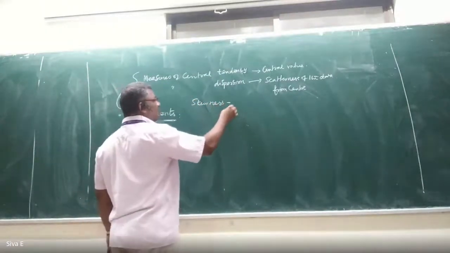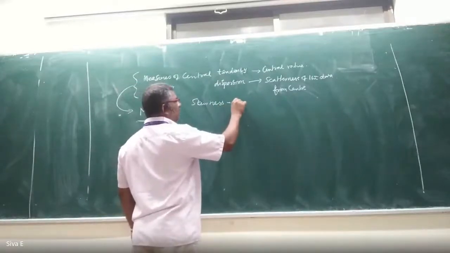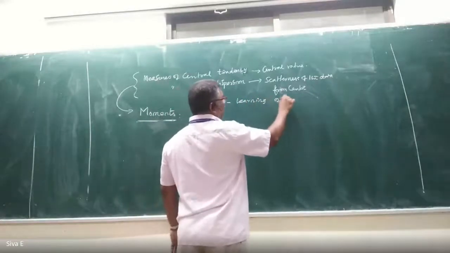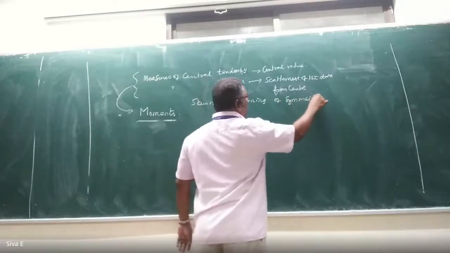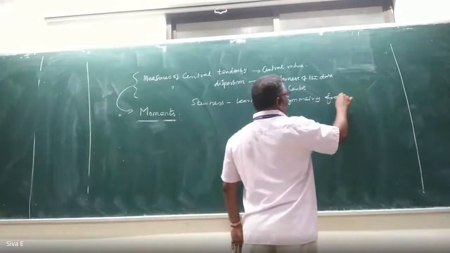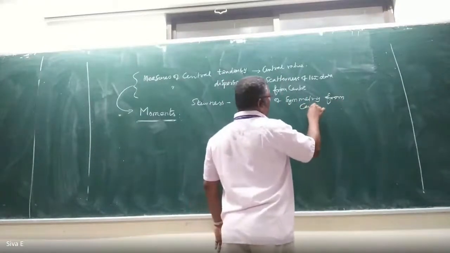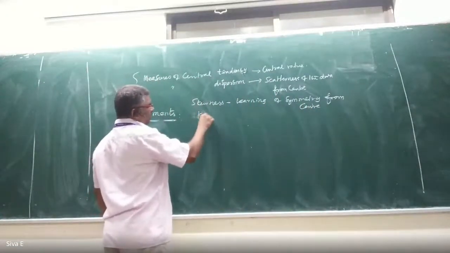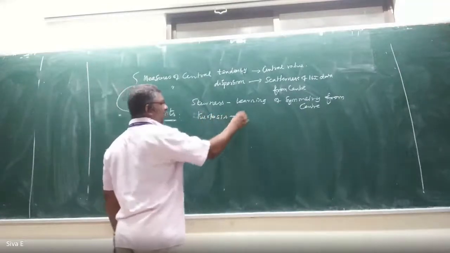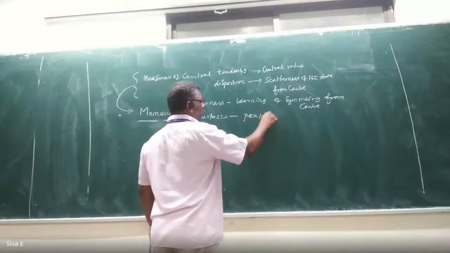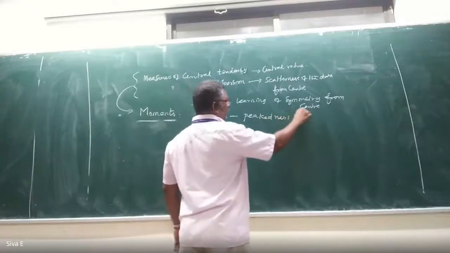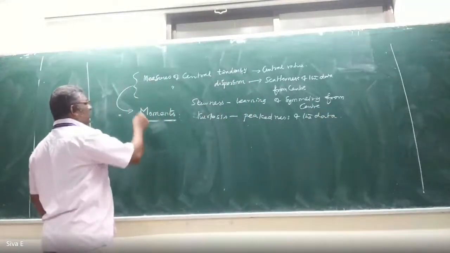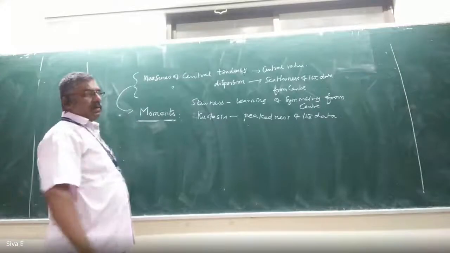Skewness is learning about the symmetry of the data from the center. And then one more word is kurtosis, that means peakedness of the data. Everything will be contained in the single word moment.